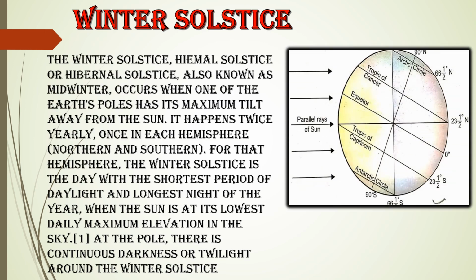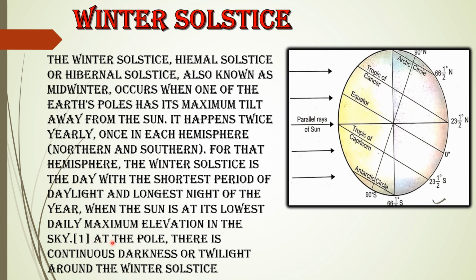Next we go for the winter season, that is the winter solstice. The winter solstice, also known as the hiemal solstice or the hibernal solstice, or midwinter, occurs when one of the Earth's poles has its maximum tilt away from the sun. It happens twice yearly, once in each hemisphere. For that hemisphere, the winter solstice is the day with the shortest period of daylight and the longest period of night of the year, when the sun is at its lowest daily maximum elevation in the sky.